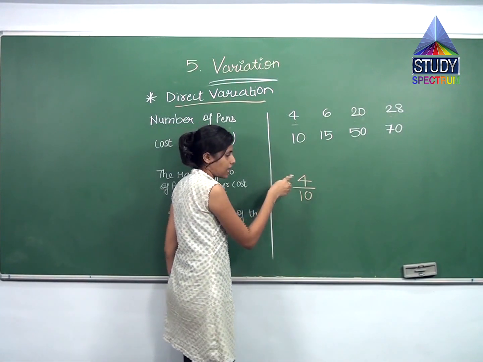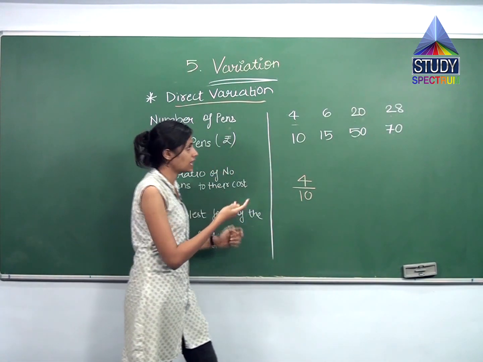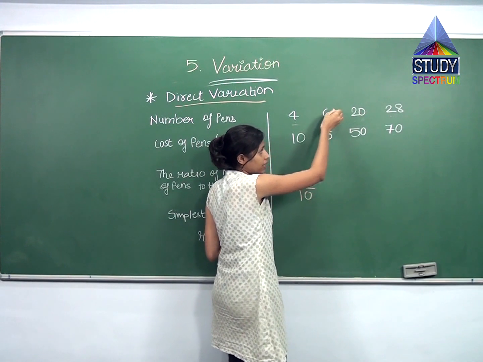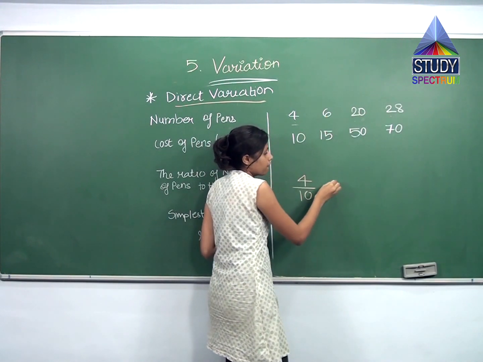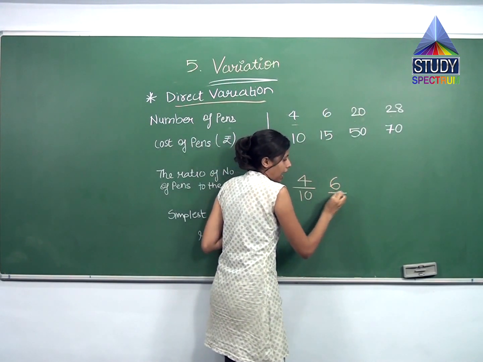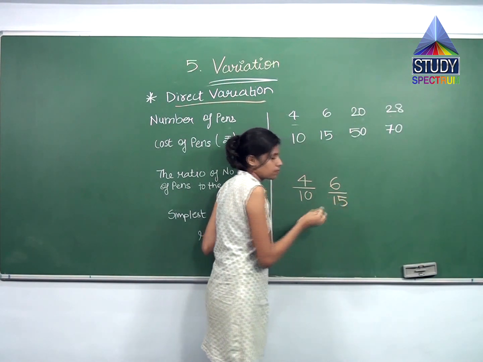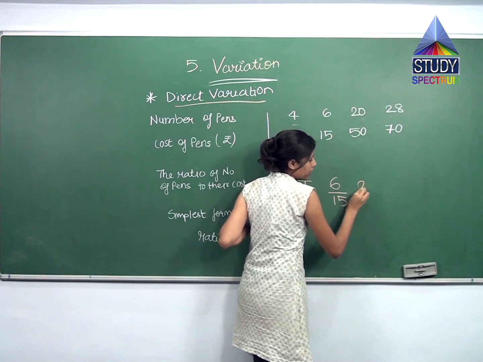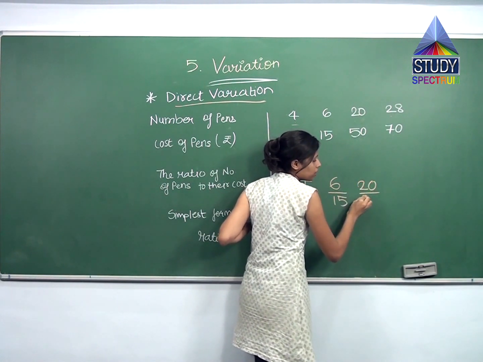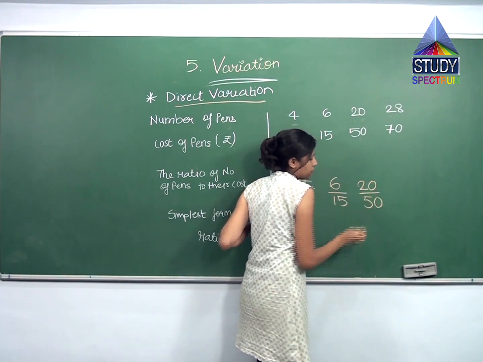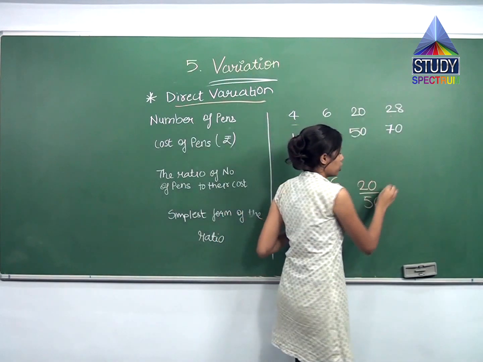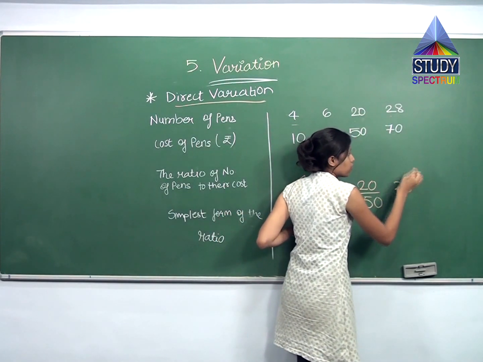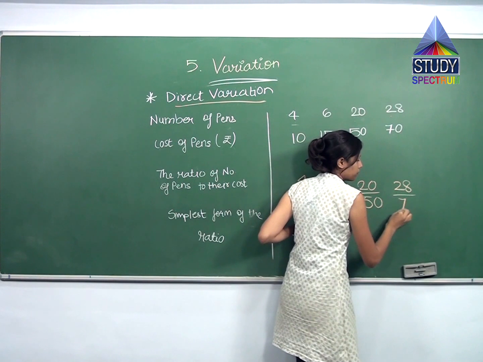For 4 pens, I am paying 10 rupees. Same next way, same in the other example, that is 6 by 15. When I am getting 6 pens, I am giving 15 rupees. Right? 20 pens, 50 rupees. So 20 pens for how much? 50 rupees. Over here, 28 pens for 70 rupees.